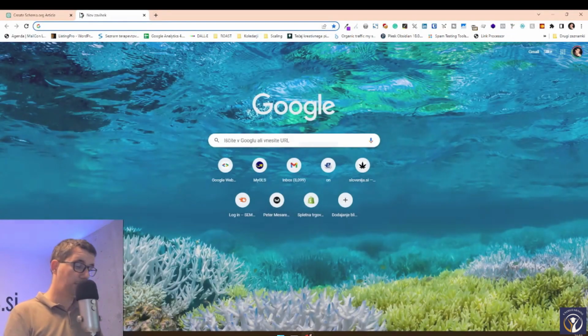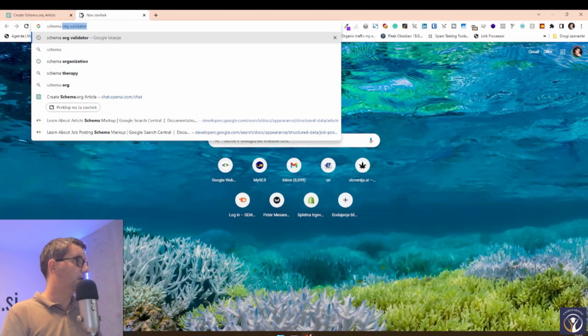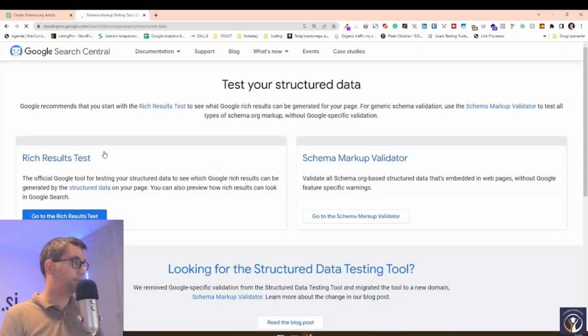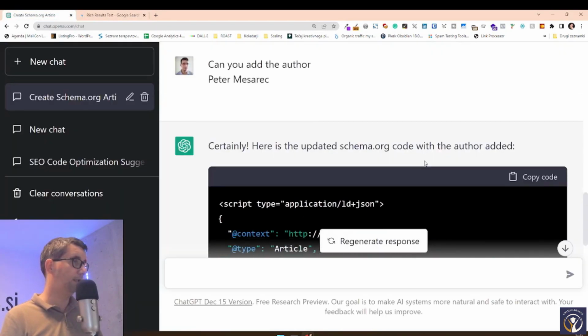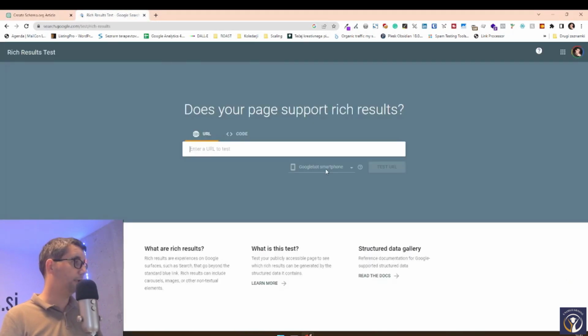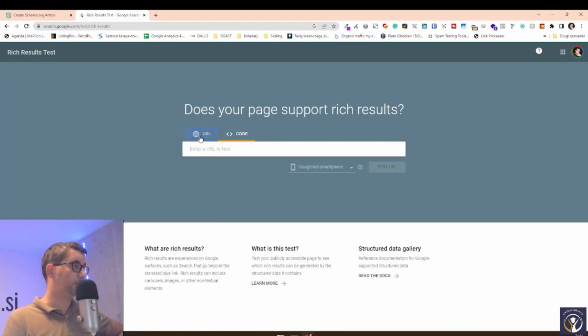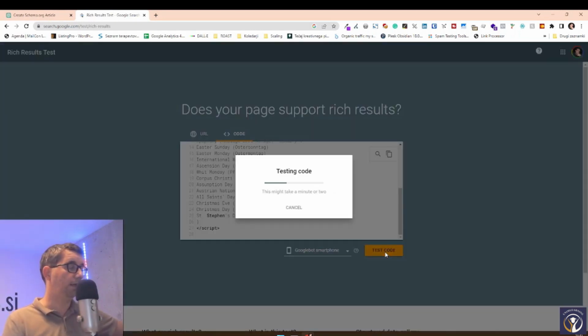We can go and use Google's schema validator, where you can just paste some code, and we'll use the rich results test. I will copy the code and put it into the code. So you can switch here from URL to code, and we want to go with the code, and then just go test code. It's going to test the code and give us the result.